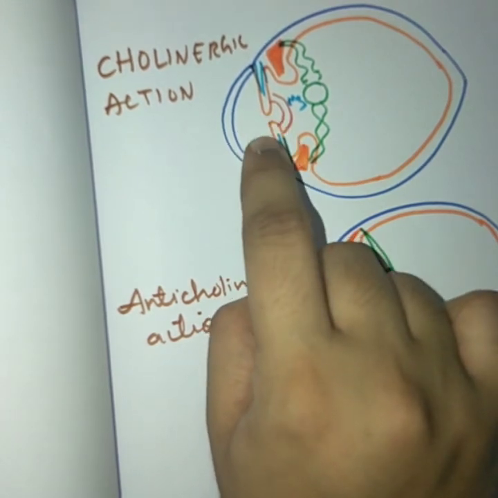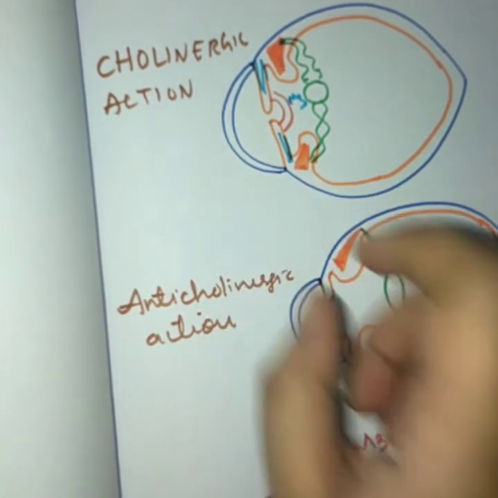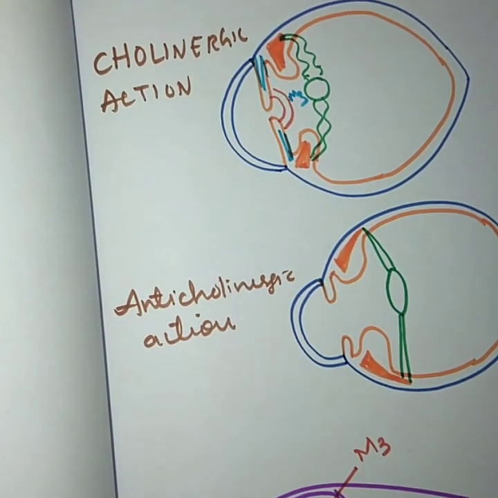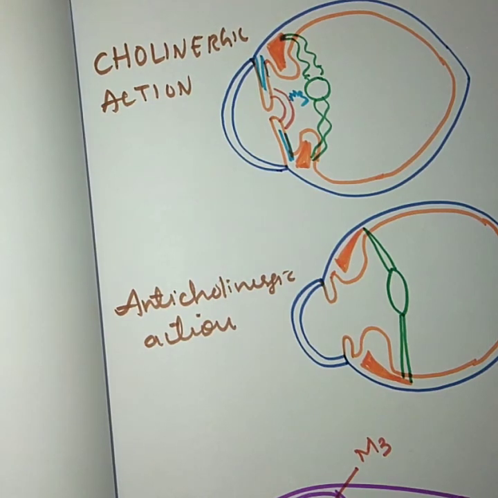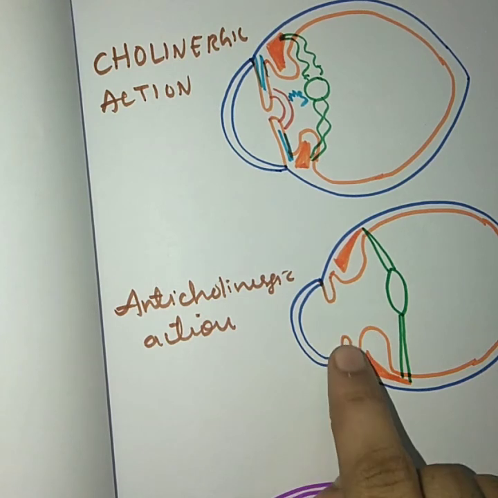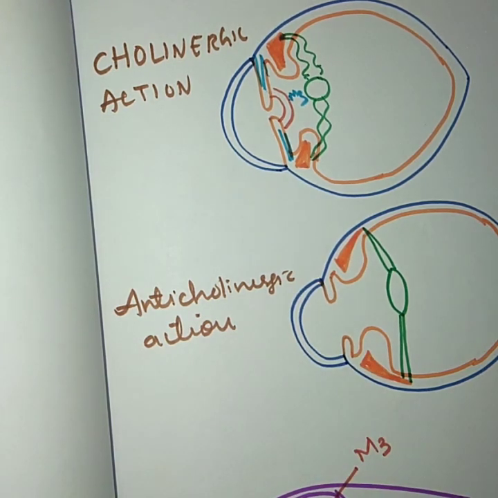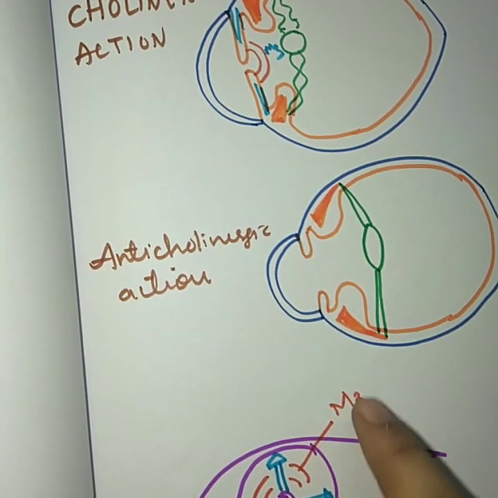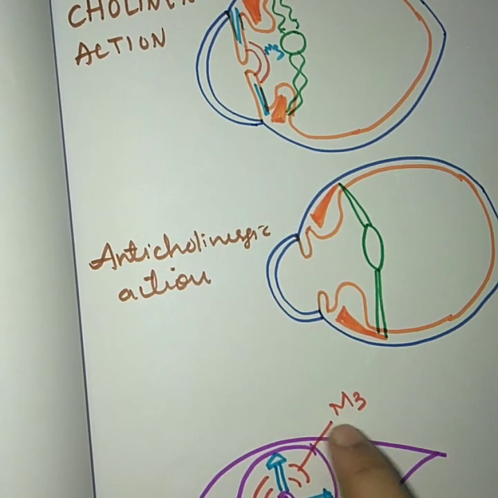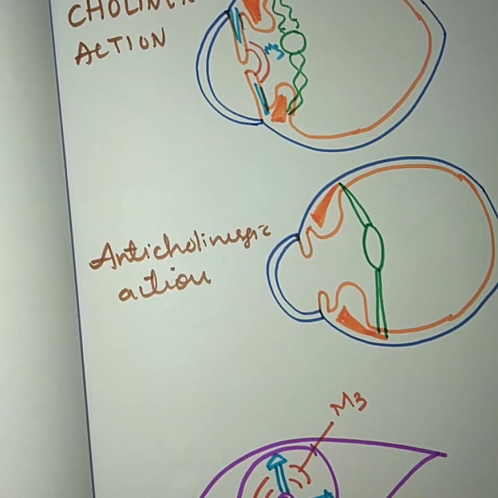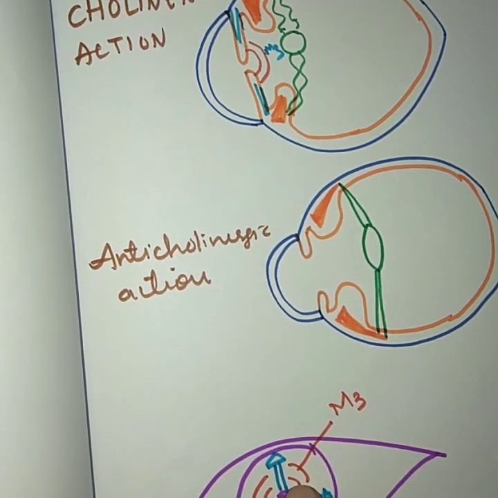When the size of the pupil is reduced, we call it miosis. So cholinergic drugs basically produce a miotic action. Miosis means reduction in the size of the pupil. Now quite the opposite is expected with anticholinergic action. Anticholinergic drugs such as atropine block the M3 receptor. When the M3 receptor is blocked, there won't be any parasympathetic activation, which means the circular muscle of the iris will not contract.